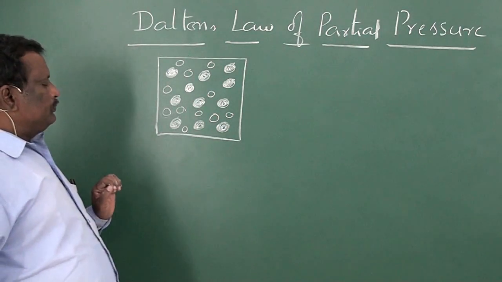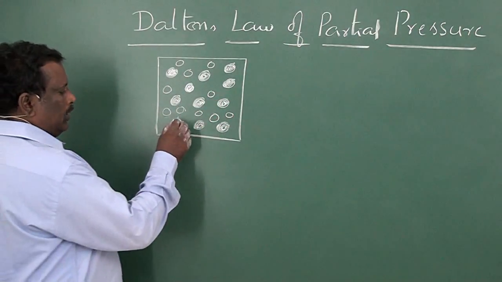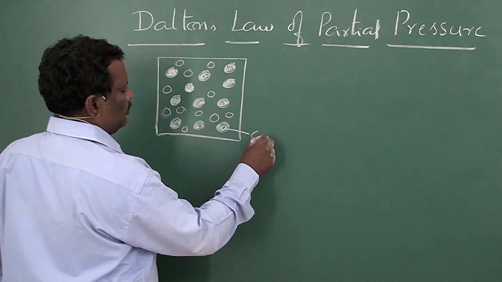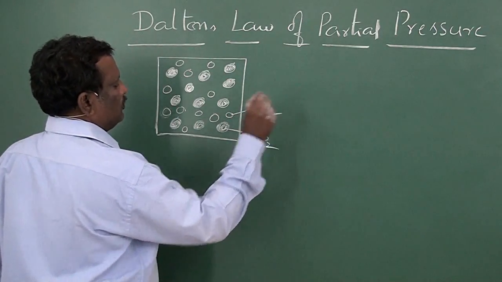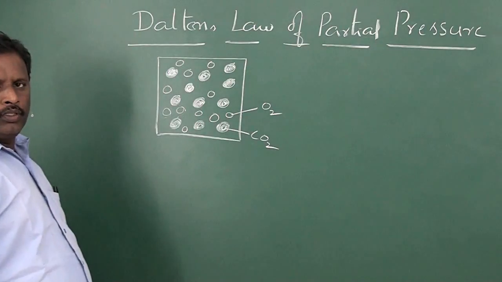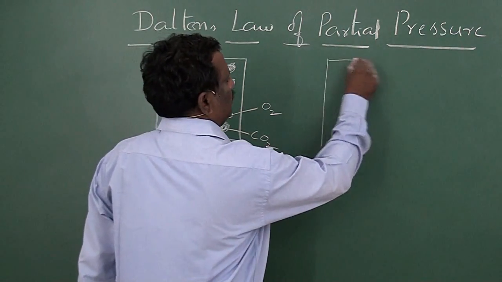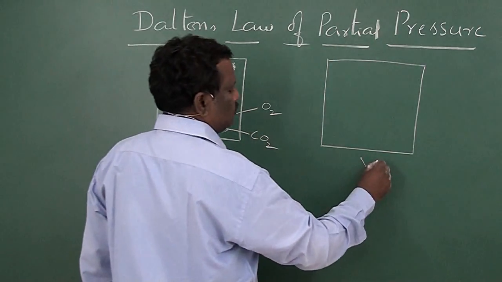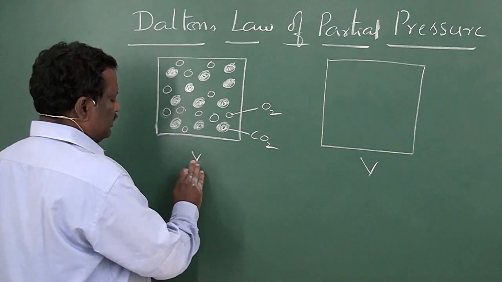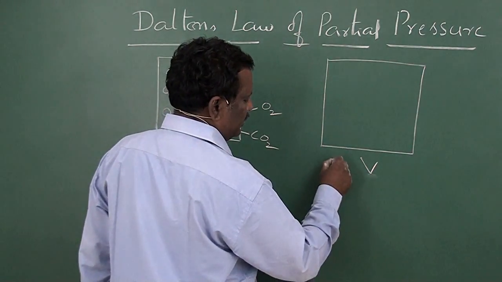Here we have two component gases, let it be CO2 molecules and O2 molecules. This is volume V and this is also volume V, and it is at temperature T, and here also the temperature is T.